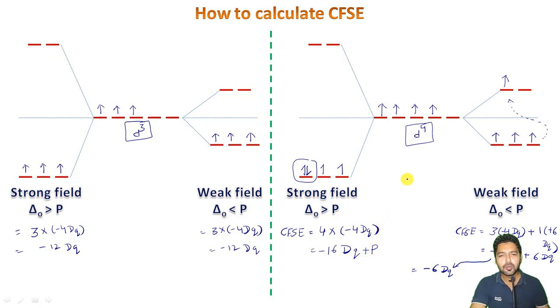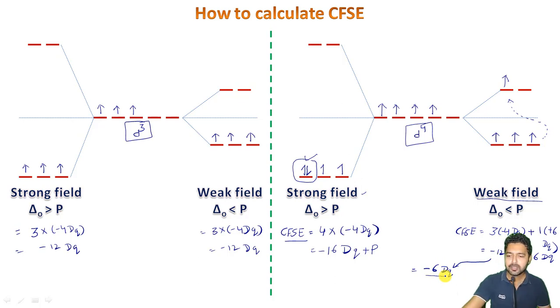As far as the d4 configuration is concerned, the crystal field stabilization energy in case of some complex having strong field ligands will be minus 16 Dq plus P, that is the pairing energy. Whereas if we are having a complex with d4 electronic configuration but with weak field ligands, the total CFSE will be minus 6 Dq, right?